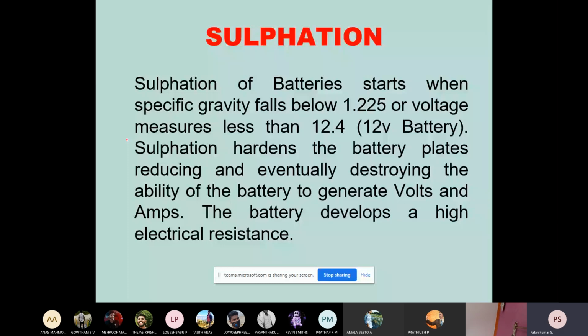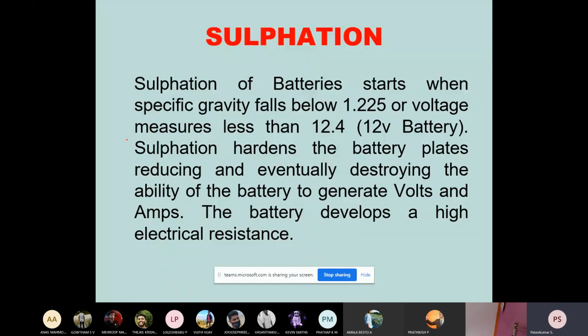Sulfation of battery starts when the specific gravity of the battery falls below 1.225, or the voltage we are measuring at state of charge is less than the rated one, that is 12.4 volt. For a 12 volt battery, 12.4 should be measured at 100 percent state of charge. So if both values fall below the reference value, there is a need of sulfation.